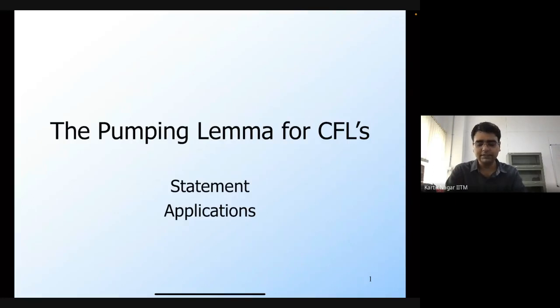Similarly here as well, we will define the pumping lemma, and then use its contrapositive to show that there are languages which are not CFLs. If a language does not obey the pumping lemma, then it's not going to be a CFL. So not every language is a CFL, and we will use the pumping lemma to formally prove that some language is not a CFL.